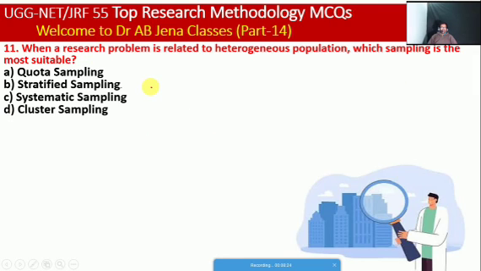So next one of the thing, when a research problem is related to heterogeneous population, which sampling is the most suitable, whether quota sampling, or stratified sampling, or systematic sampling, or cluster sampling. So friends, here B is the right option.